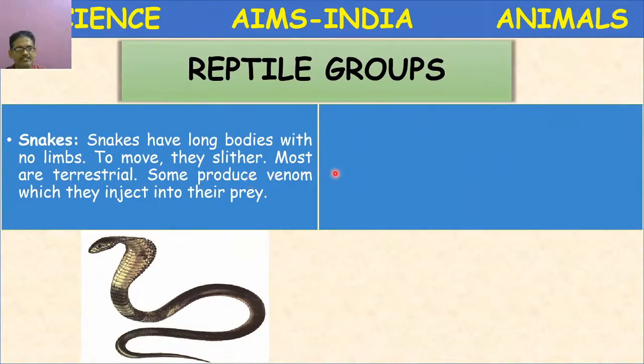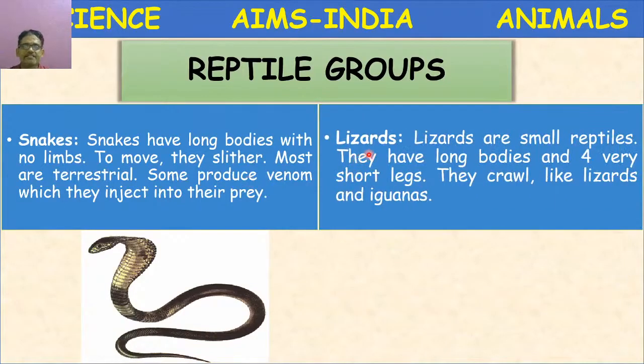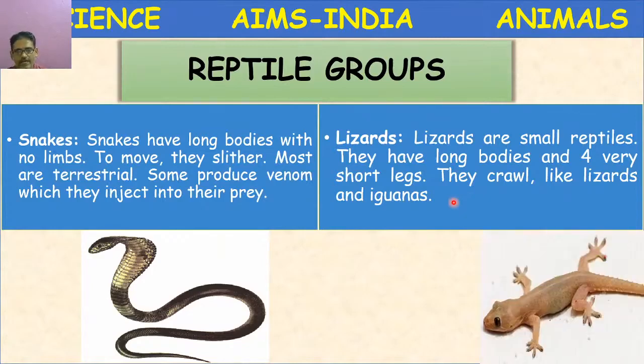Let us proceed to the next group. Lizards. Lizards are the most common reptile group. These lizards are small reptiles. They have long bodies and 4 short legs. 4 limbs are present. They crawl. Crawl means move slowly, like lizards and iguanas, one type of lizard.